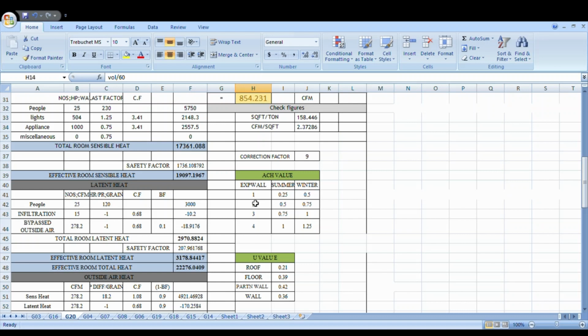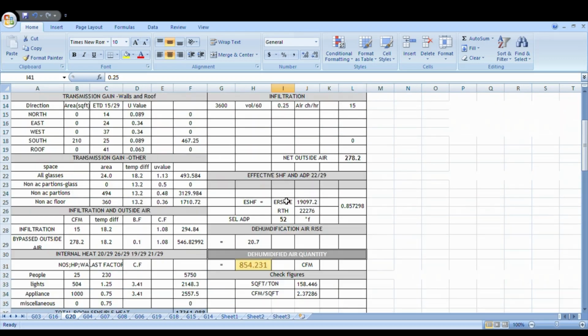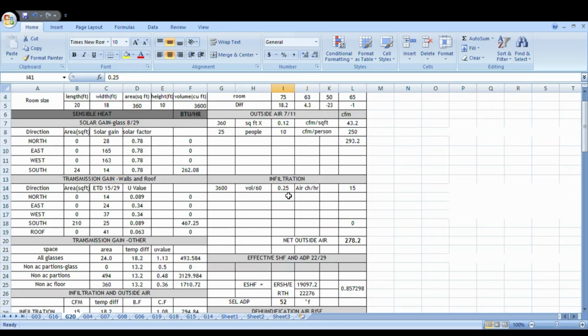For summer, if the wall is exposed in one direction we take 0.25, in two directions it will take 0.5, and in three directions you have to take 0.75. So our wall is exposed in only one direction, so it is 0.25. If you multiply, you will get net outside air is 278.2.